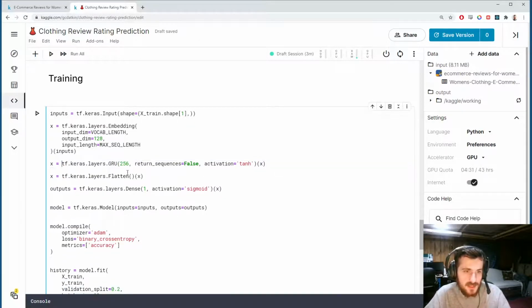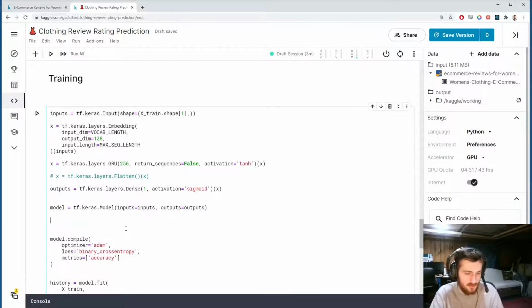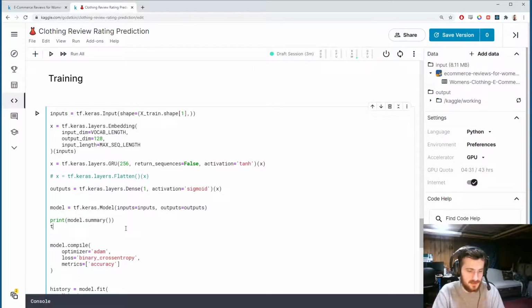And so maybe just having a single input, in which case we don't need the flatten layer, because this is just returning one input. To make this easier to understand, why don't we print out model.summary, and I'll also plot the model using tf.keras.utils.plot_model.